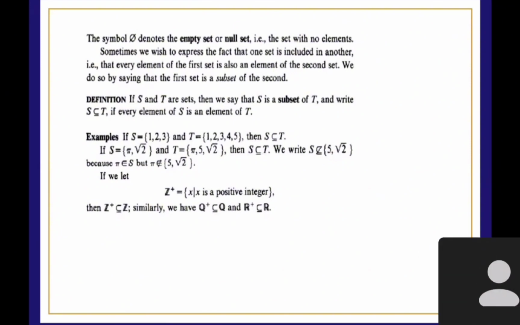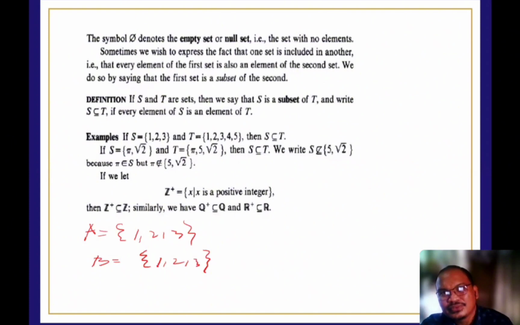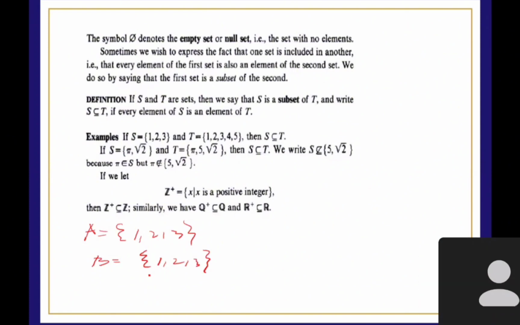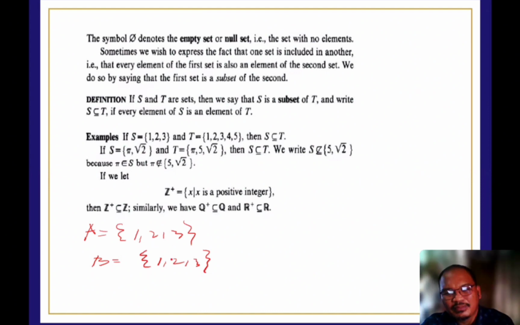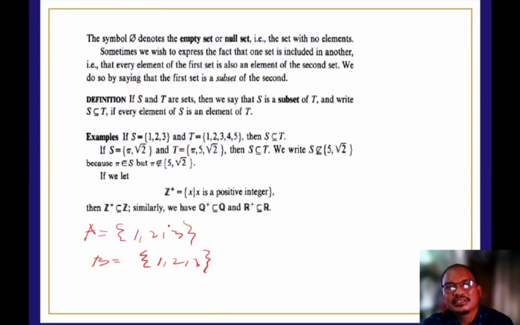Tama. So for example, if set A has the elements 1, 2, and 3, and set B has the elements 1, 2, and 3, this is an example of equal sets. Because we have the same number of elements and the same value of elements. Can we consider this also as an equivalent set? Yes, sir.